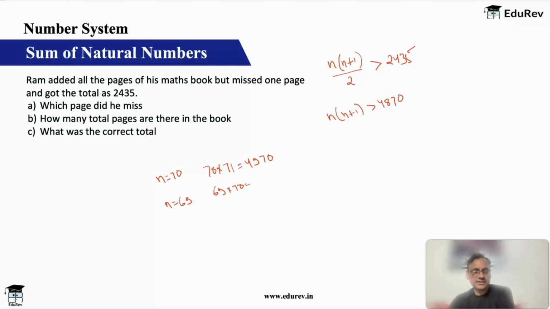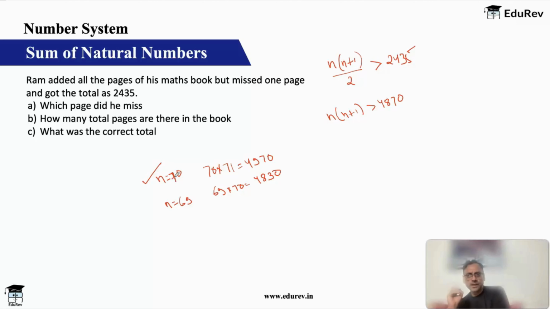So that is 70 into 70, 4900, 4900 minus 70, 4830. 4830, you can see, will not satisfy this condition. 4970 is. So n into n plus 1 is equal to 4970. That is the first thing.